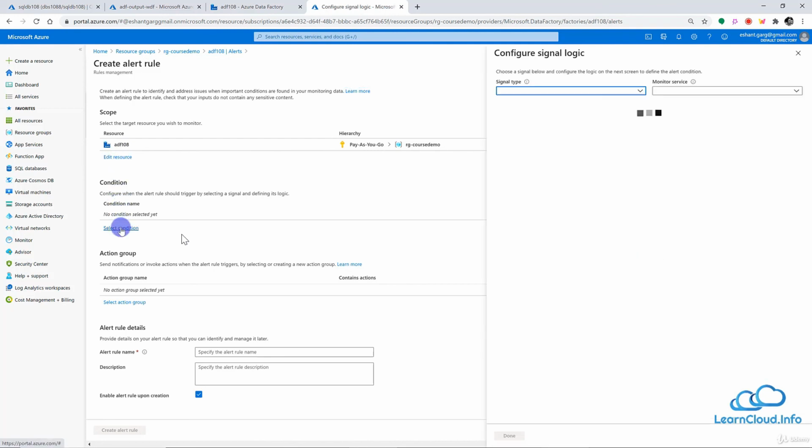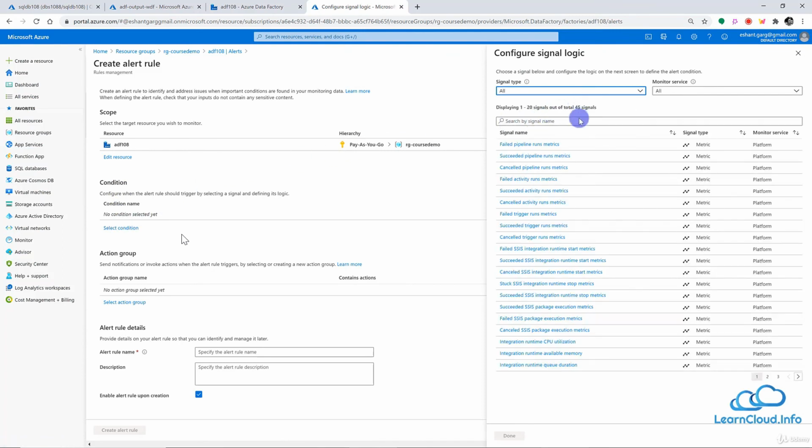So select on the condition, and we have all these different signals. And once again, we have options like failed activity run matrix. So the signal type is the matrix. And what are the different signals we can select here? So if my activity fails, or if my trigger fails, or let's say if I have the CPU utilization threshold.